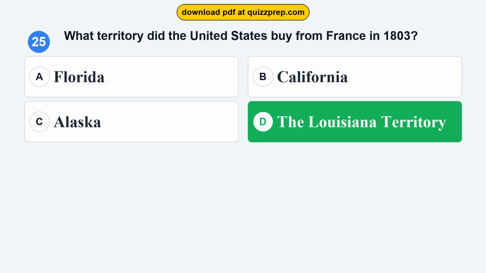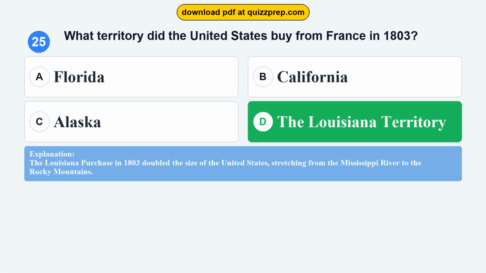The correct answer is option D, the Louisiana Territory. The Louisiana Purchase in 1803 doubled the size of the United States, stretching from the Mississippi River to the Rocky Mountains.